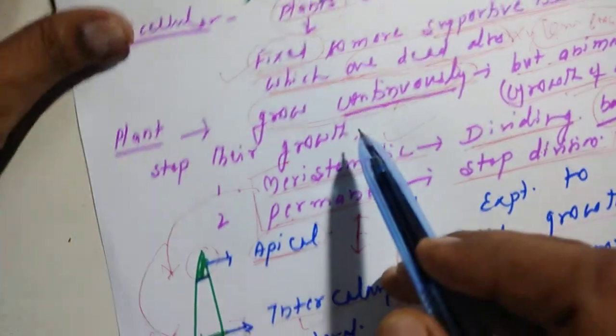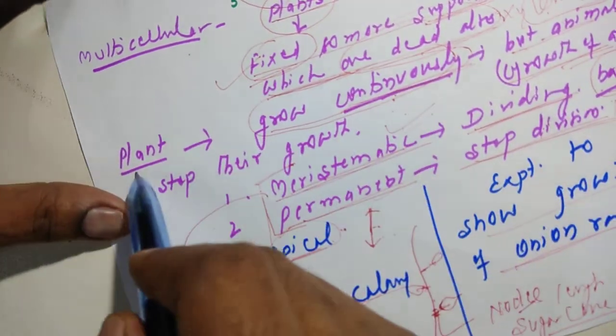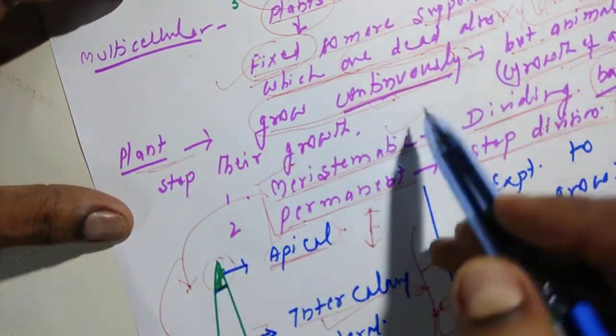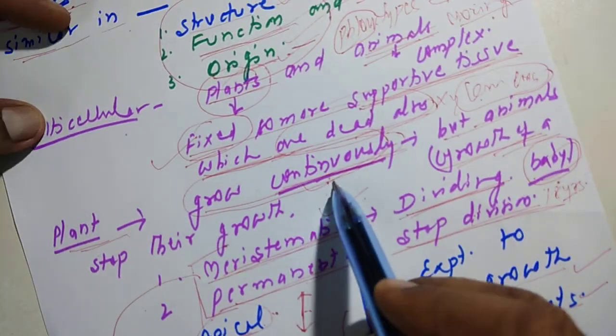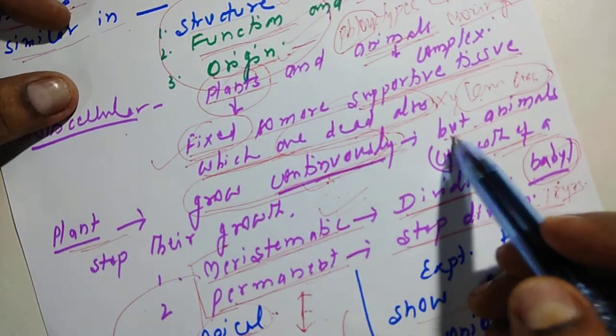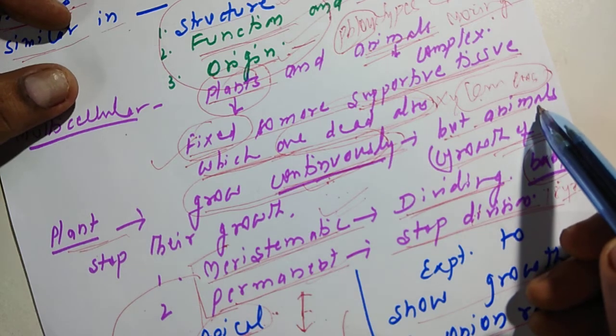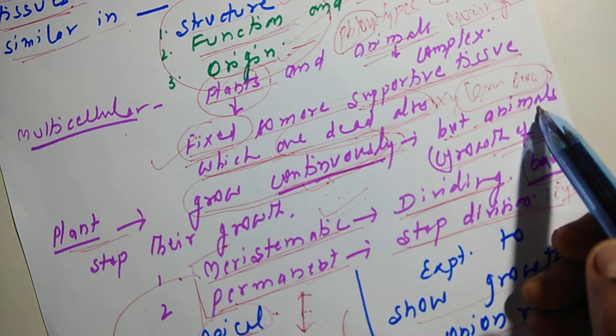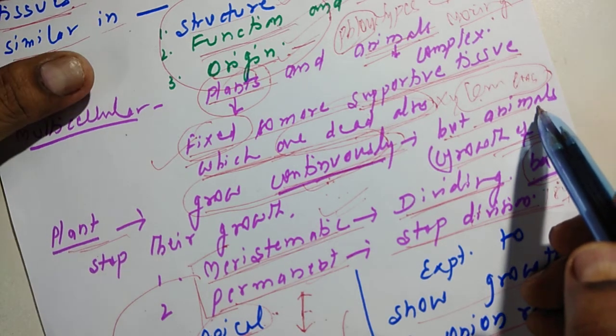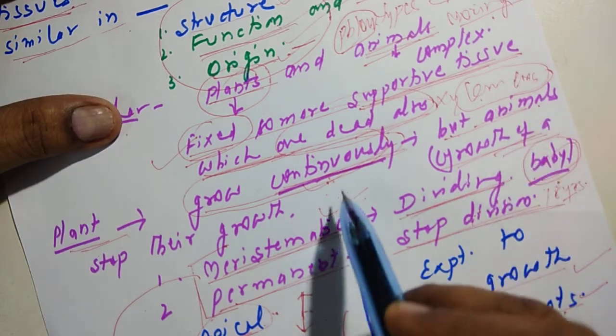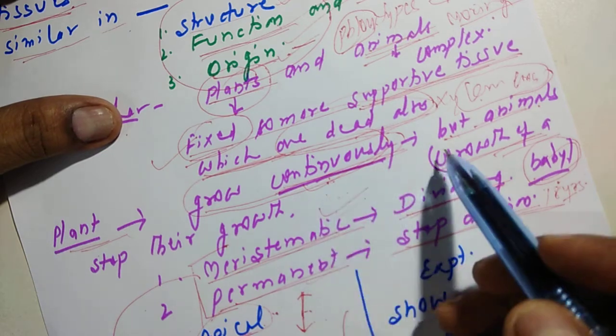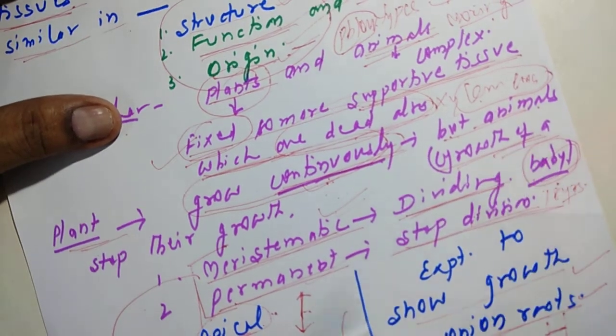Now one thing you must have also noticed, that plants continue to grow. They don't stop their growth. But in class 8 you studied that all animals, for example human beings, stop their growth after a certain period of time. But plants grow continuously. Why do they grow continuously?